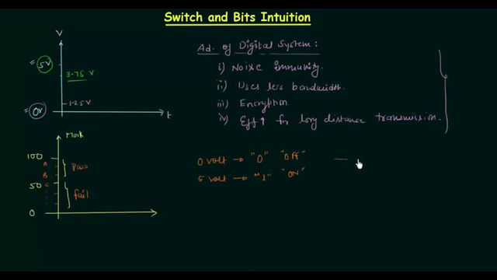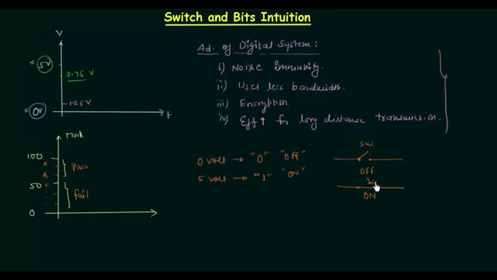If I have one switch, this is my switch, and if this is open, then we can consider it off, and when it is off, the voltage passing through this switch is 0. It means 0 volt is there, and when this switch is closed, we will consider it on, and 5 volt is passing through this switch.